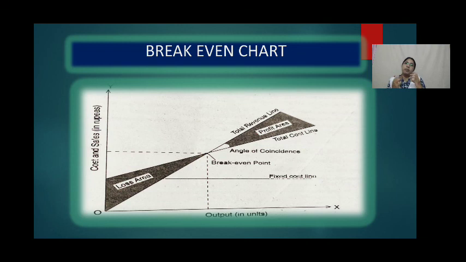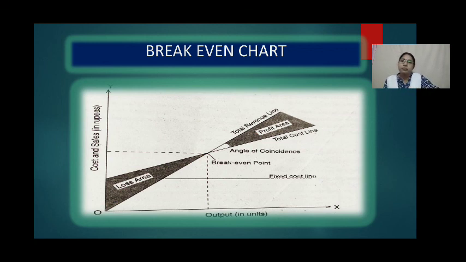Always the production should be in units, the sales should be in rupees. Now, second one is that on OX, as shown, we take units. On OY axis, we will take cost and sales, that is in rupees.